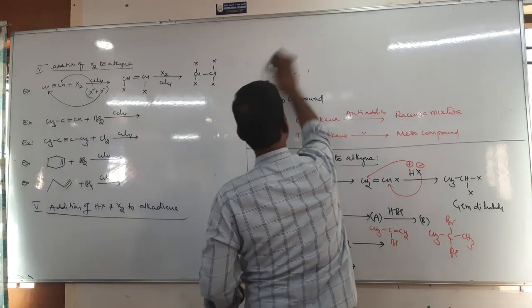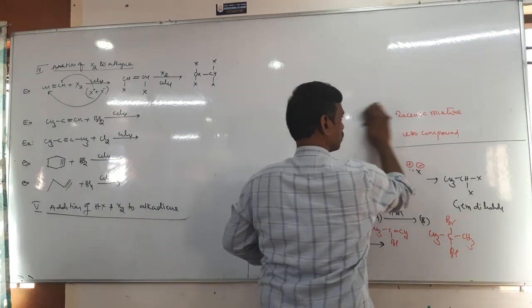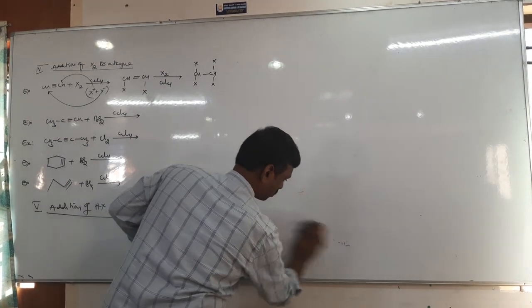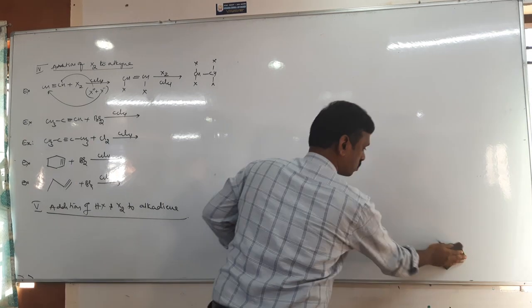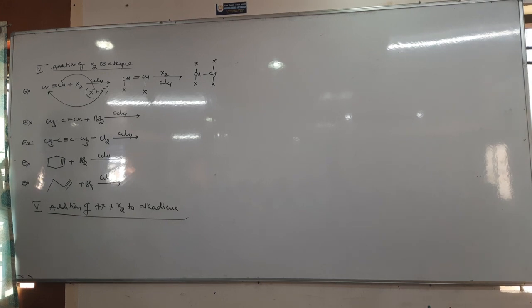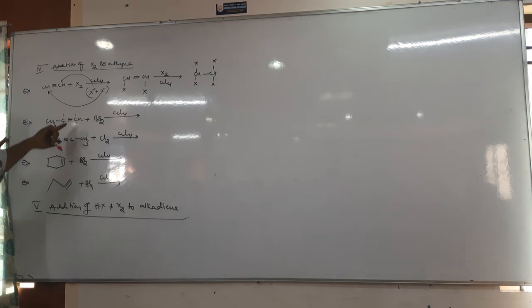Write the products. Okay, here 1, 1. So remove the 2 pi bonds and add 4 bromines.